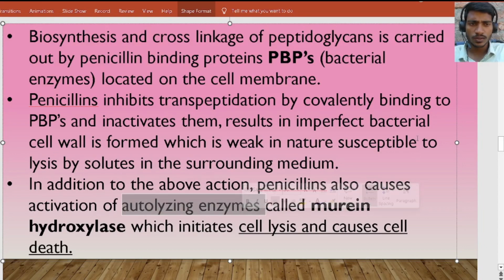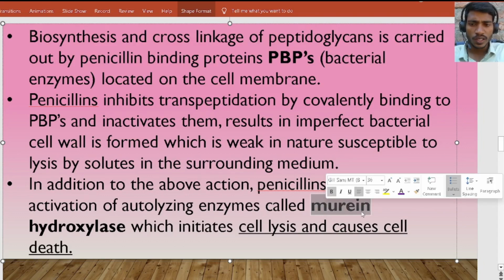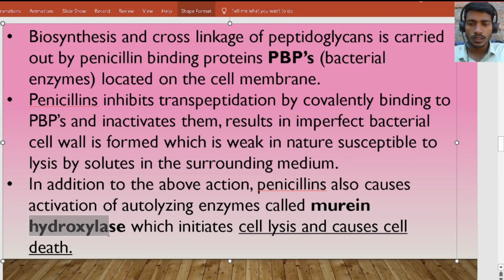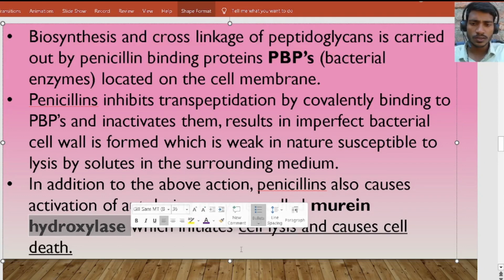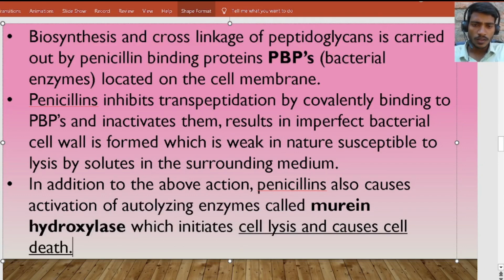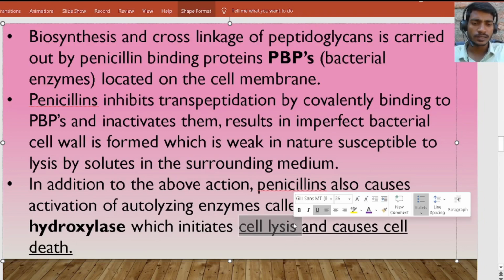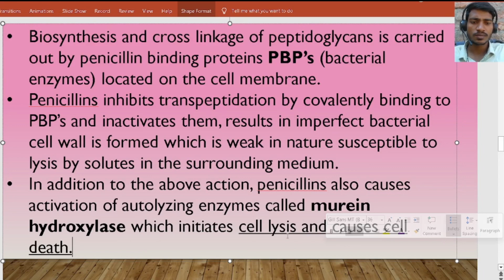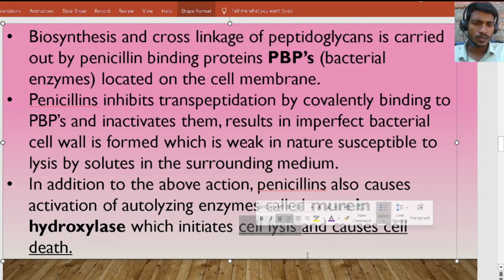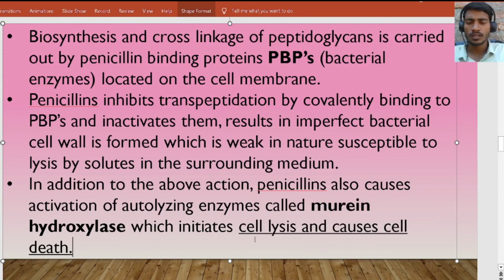In addition to the above action, penicillins also cause activation of autolysing enzymes, that is murein hydrolase. What does this enzyme do? It initiates cell lysis and causes death. Cell lysis means breakdown of the cell, so the cell will die.